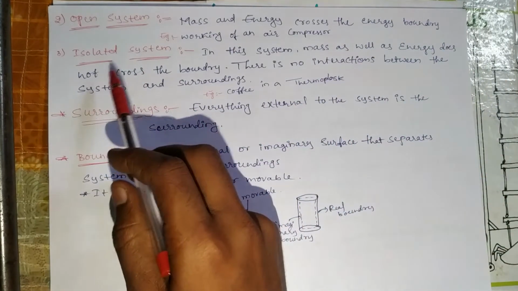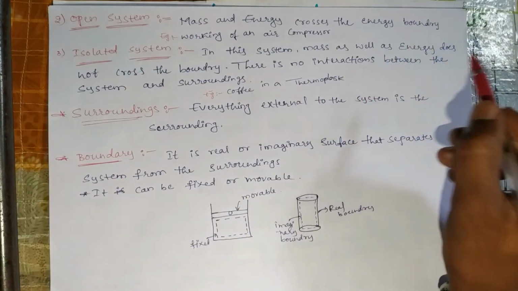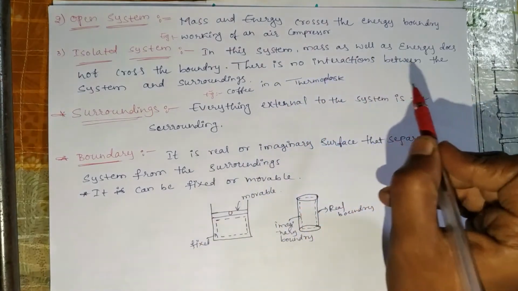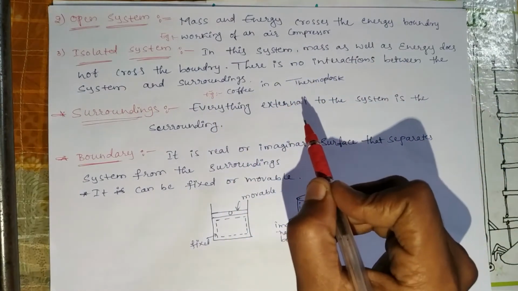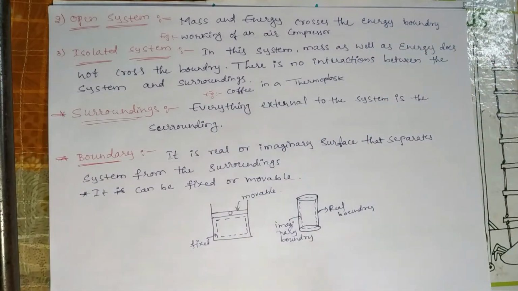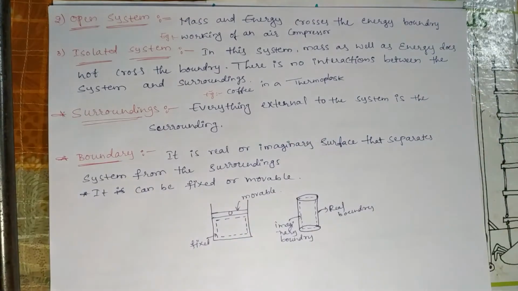Third one, isolated system. In this system, mass as well as energy does not cross the boundary. There is no interaction between the system and surrounding. That's why there is no loss, no gain of heat, anything. Example for this, coffee in a thermo flask.